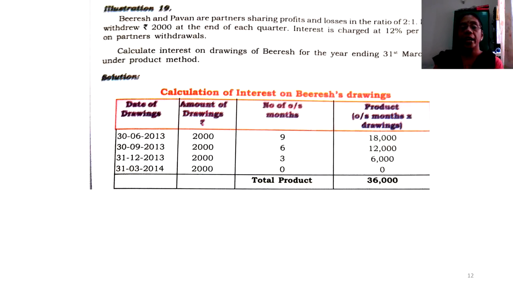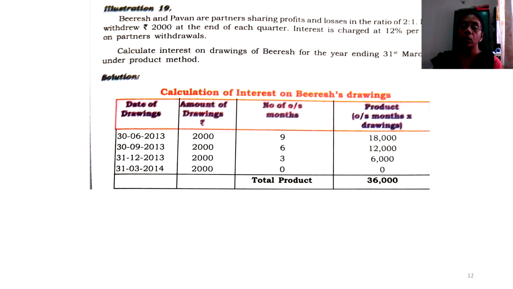See, what is the change you observe as per this question when compared to the previous one? It is also quarterly only. Quarterly indicates 4 times in the year. So naturally 12 divided by 4. 3 months once the money has been withdrawn by the partner. Well, in the previous question it said at the beginning of each quarter. When the question emphasized on the beginning of each quarter, we took the first of every month's date.